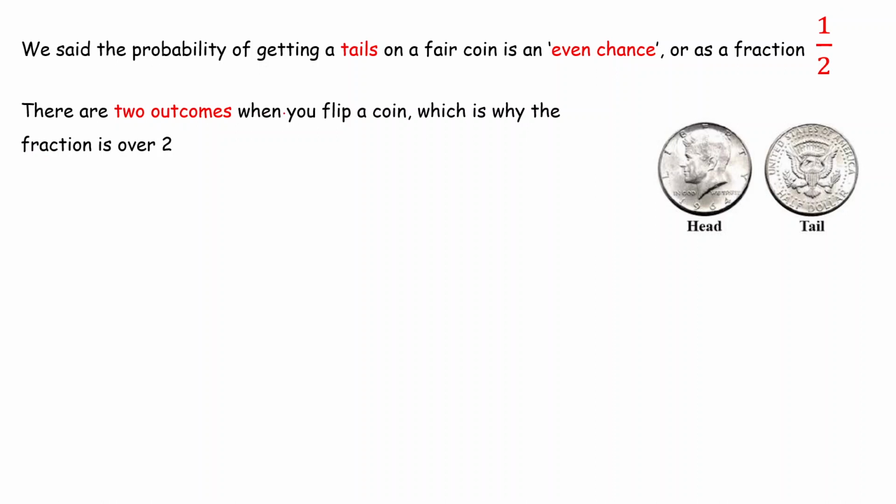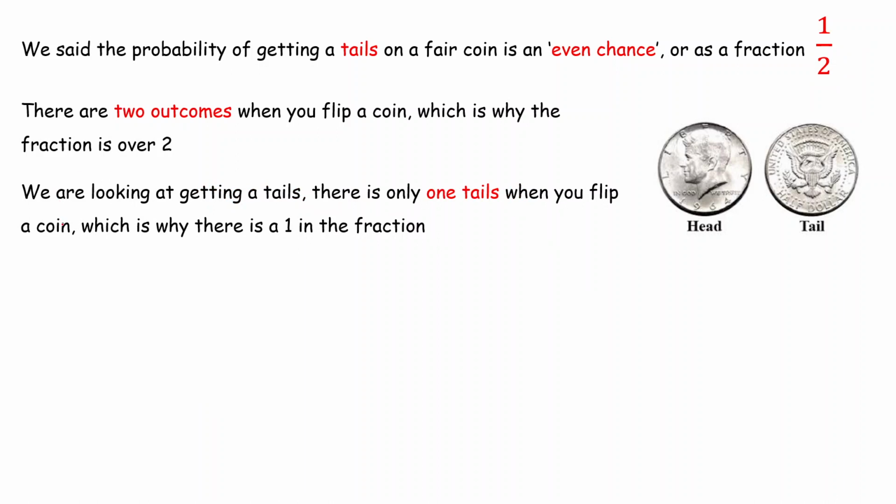There are two outcomes when you flip a coin, which is why the fraction is over 2, because you can either get a heads or you can get a tails. So it's out of a total of 2 outcomes. And we're looking at getting a tails, because we're looking at the probability of getting a tails. So there is only 1 tails when you flip a coin, which is why there is a 1, as you can see, in that fraction.